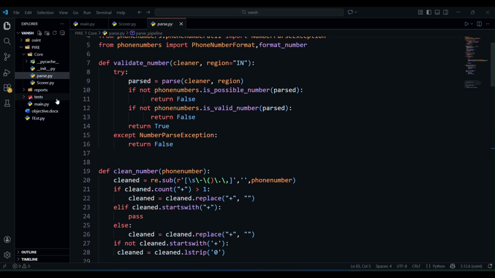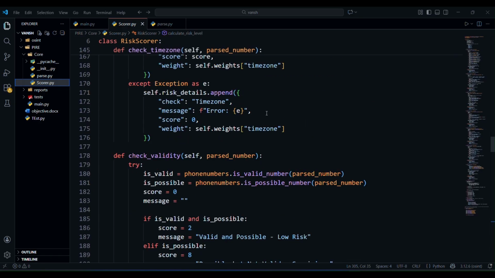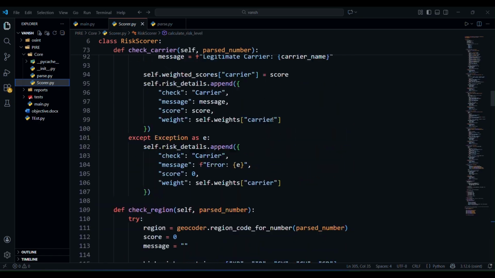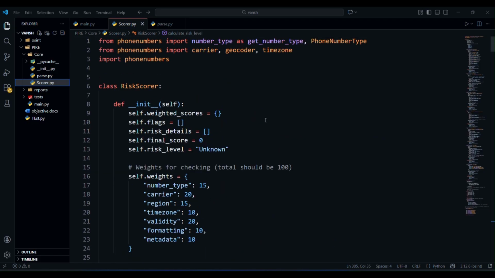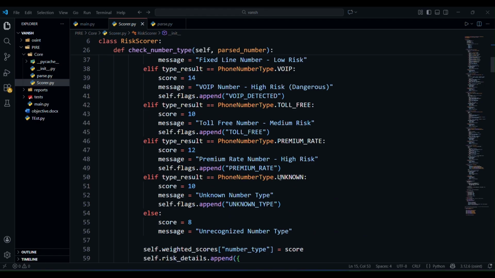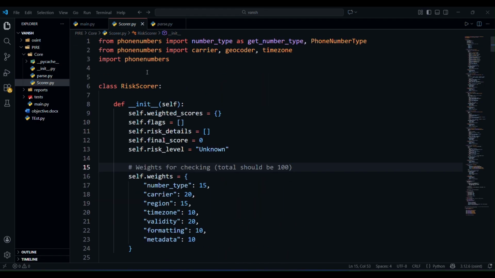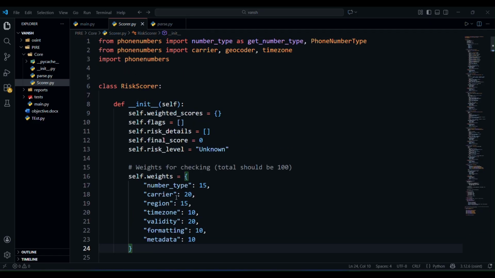So this is my pass.py, and in my scorer.py I have written a long code because I was trying to do my best to write the code and clear my understanding, but it went too long and this has commented code. You can't find more comments in this because I don't need them till now. I did this because I have to put the risk score under 100.